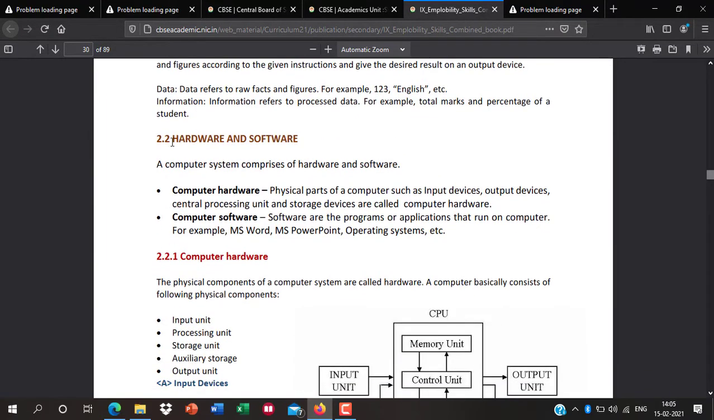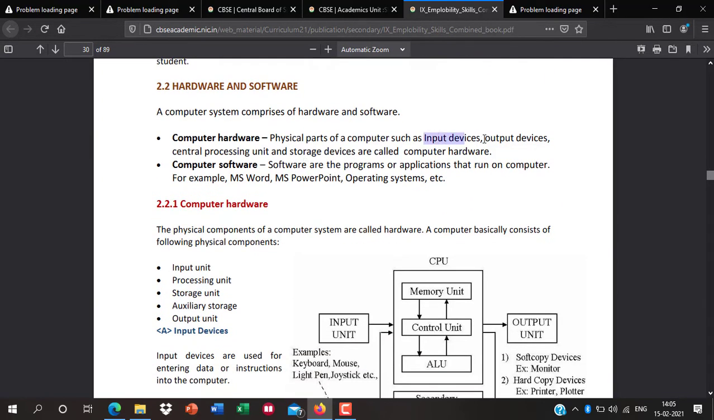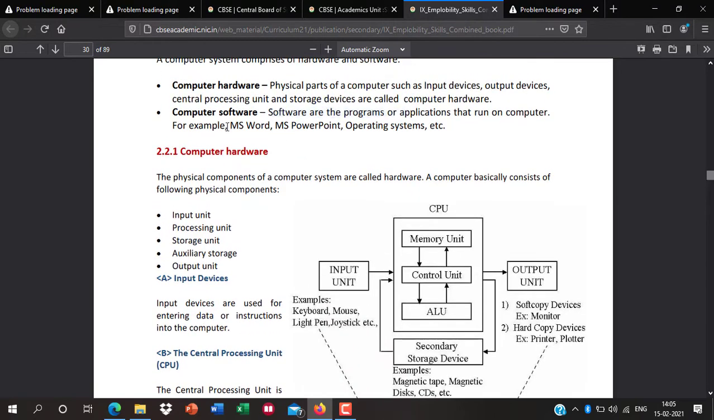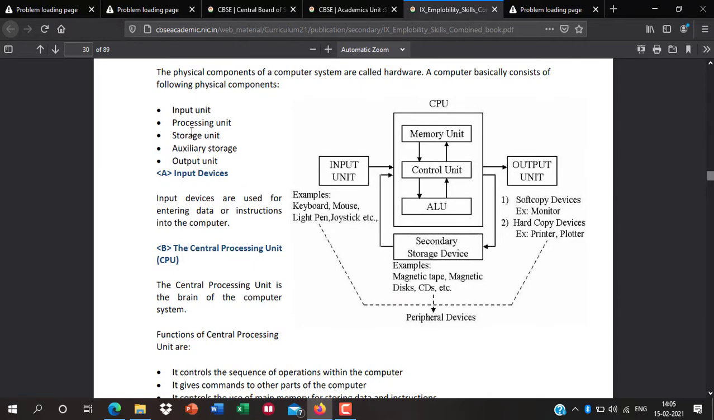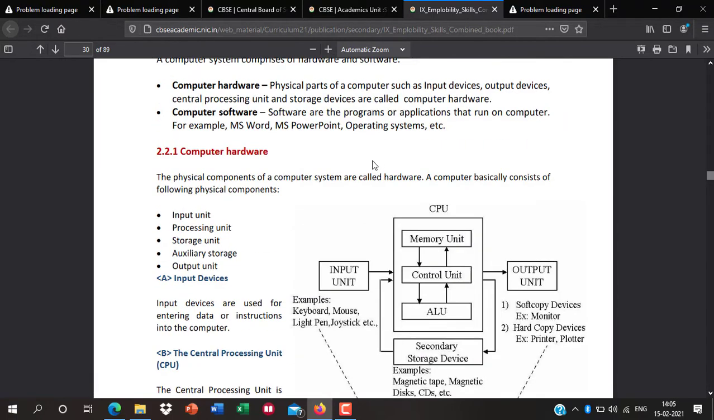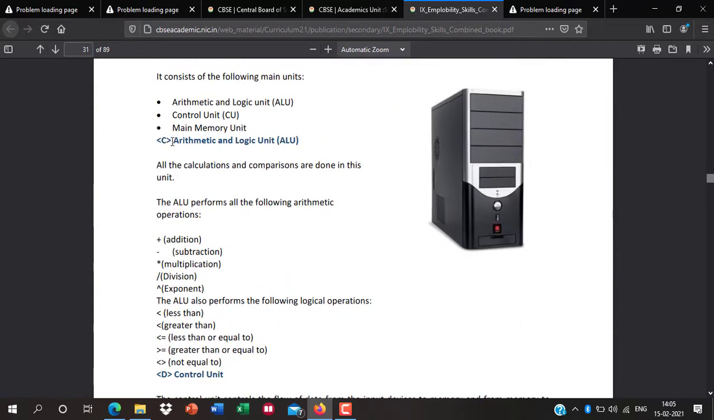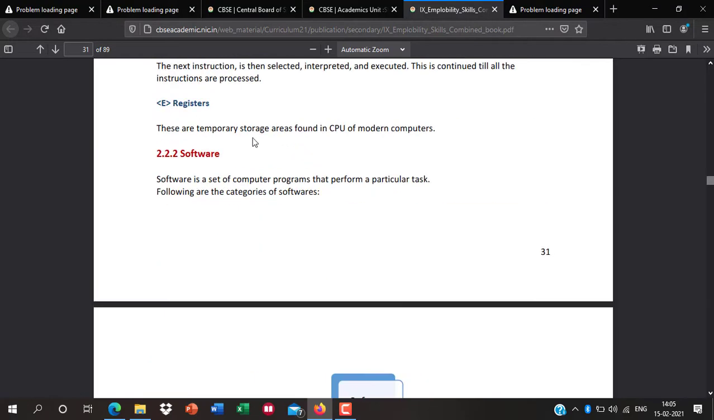Here are hardware and software, both are important. In hardware, input devices and output devices are very important. In computer software, here are application software and operating software. In the input devices and output devices, here is the diagram. It is not so important, but the arithmetic logic unit, control unit, and main memory are important.